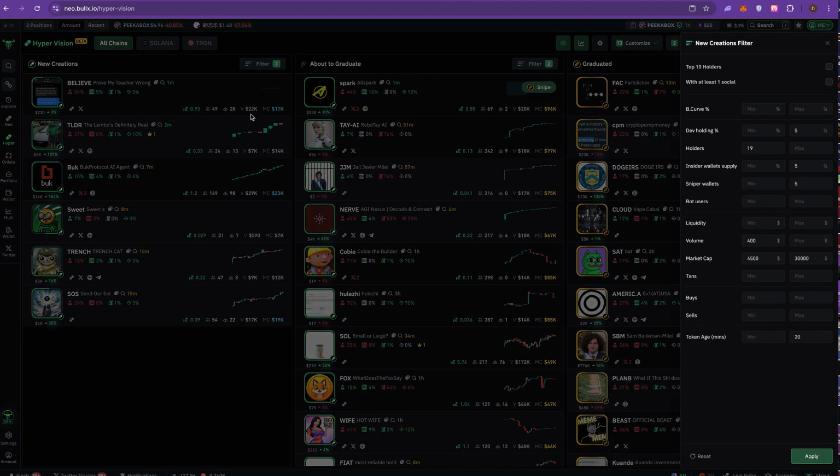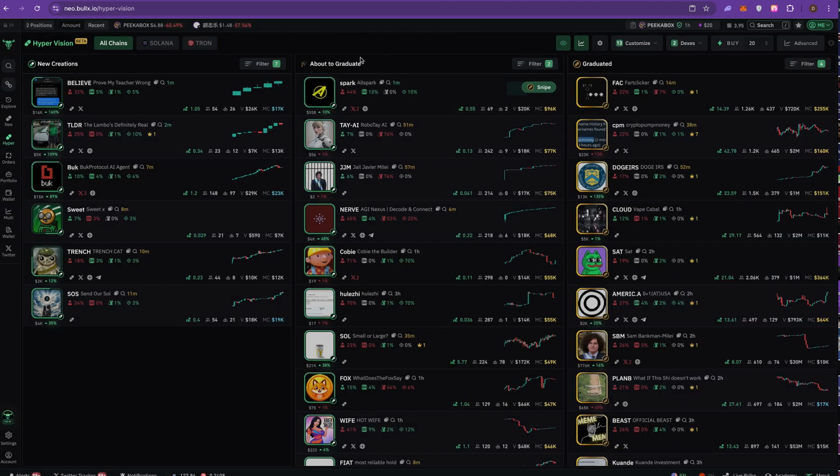But hypervision has a lot of good filters you can check out. And if you want to see which filters I use, I got those posted in my Discord. One of the biggest pros to me about BullX that nobody else has is that they got these little previews of what the chart looks like. They're not always super accurate, but they're a good visual thing to see when you're looking for different coins, depending on what your strategy might be.